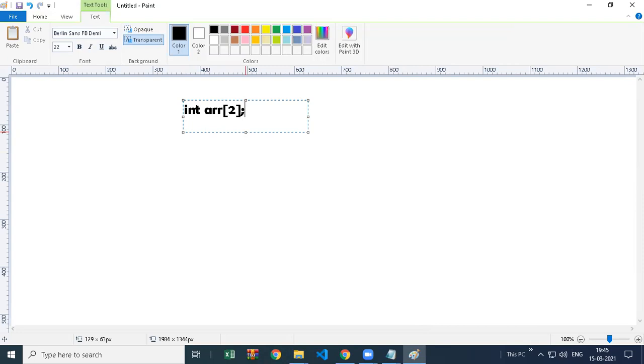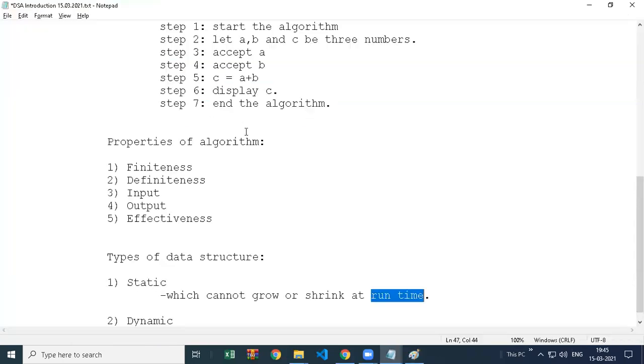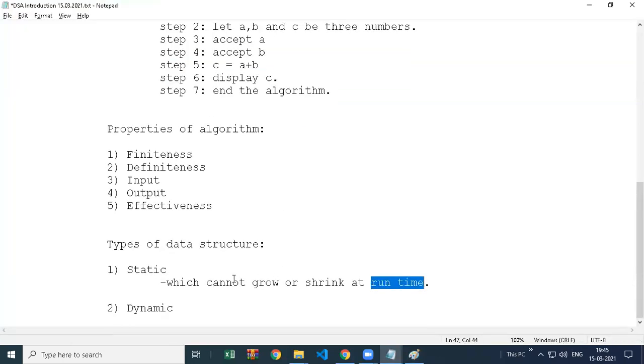When the program runs, the black output window comes, and you can only insert two values. If you want to take more values, you have to close the window first, change the size in code and run again. So when you are running the code, at that time you cannot grow or shrink. You cannot decrease or increase memory. This is the problem with static arrays.